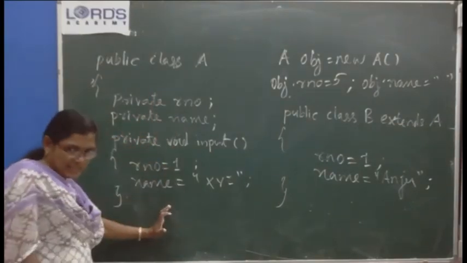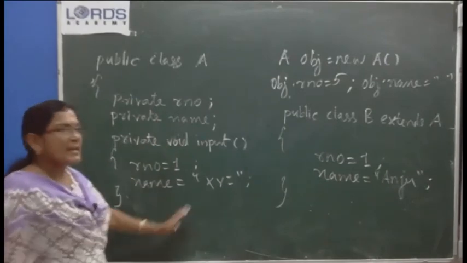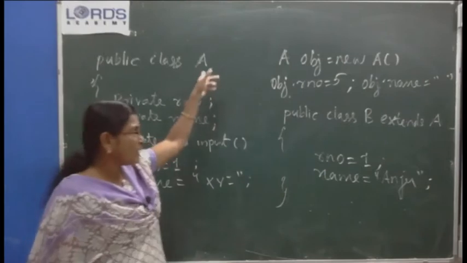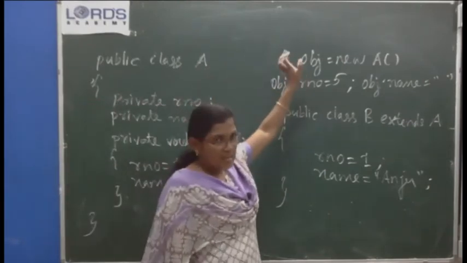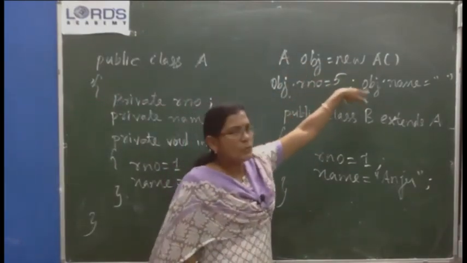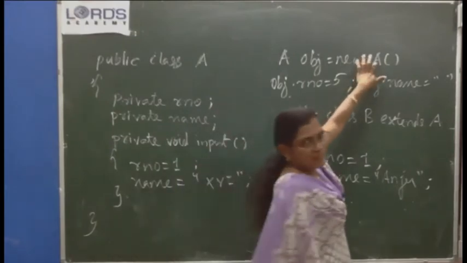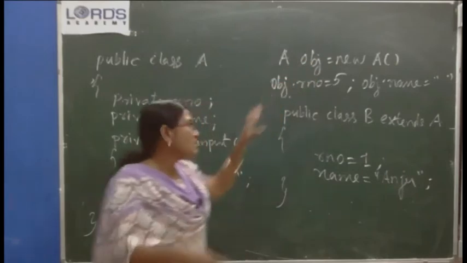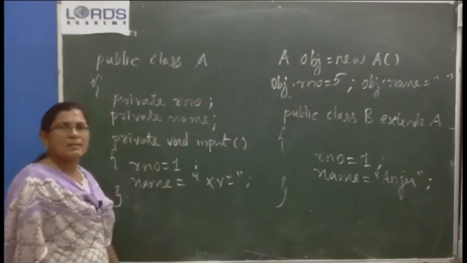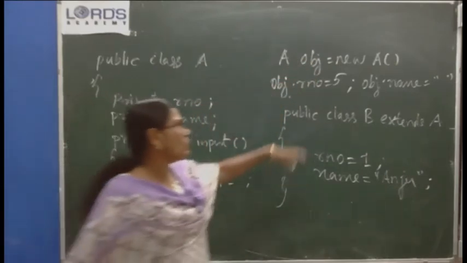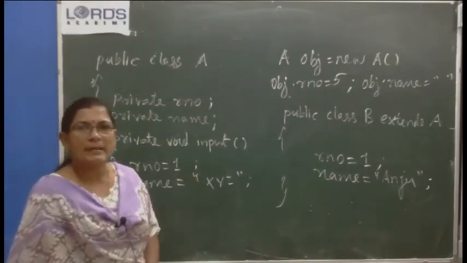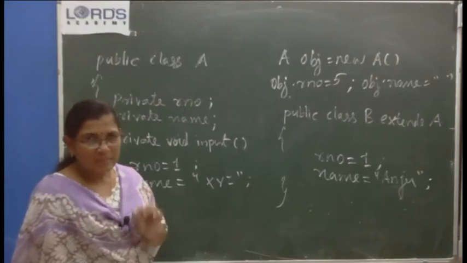Outside of this class, in some other class, if you try to create an object of the class A by using the keyword, class name, object name equal to new constructor, an object of this particular class is created, but its methods and variables are private. So you will not be able to refer to those variables and methods by object dot variable name or object dot method name syntax.